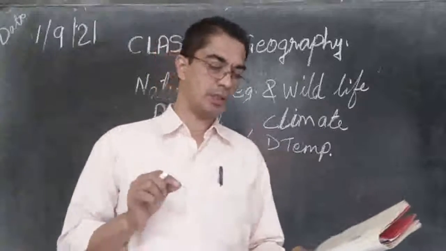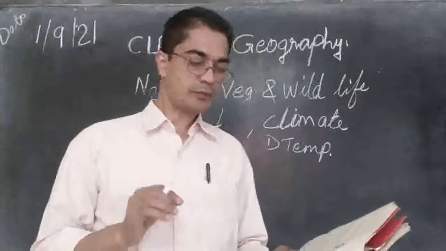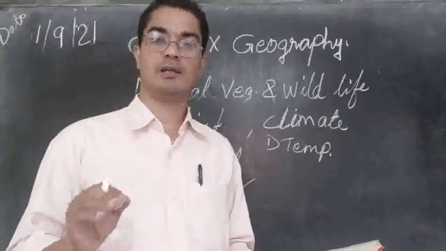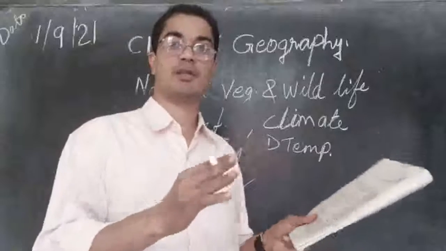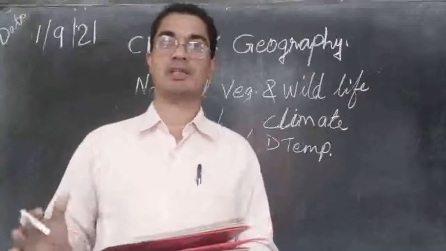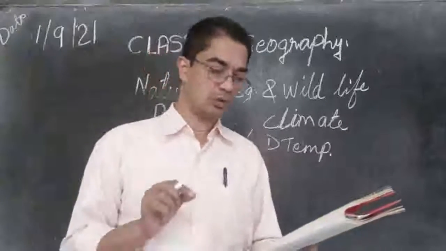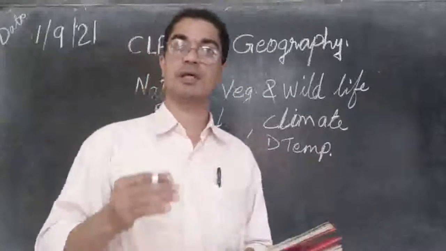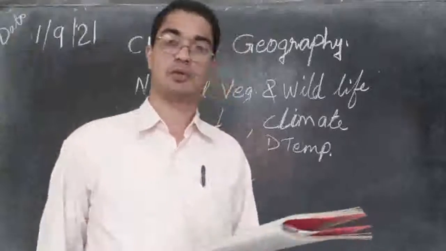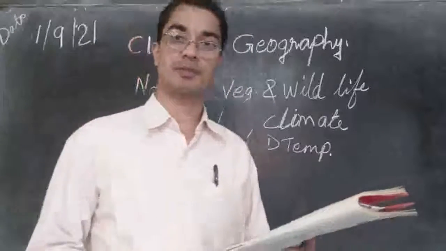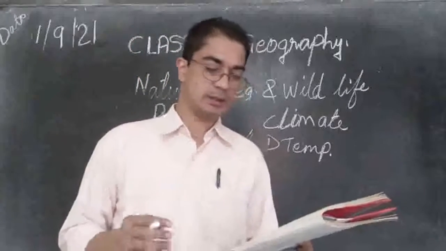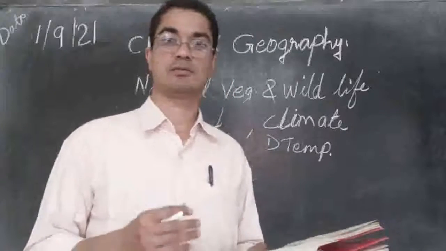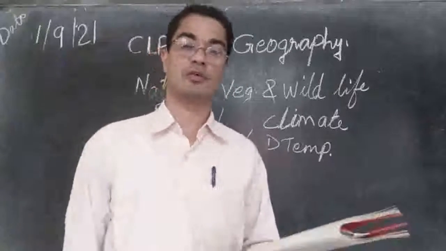Sometimes air is very humid, sometimes air is very dry and so on. So the humidity in the air, then the precipitation, that is the rainfall or the snowfall, that is called precipitation, and the type of soil, that is all affecting the growth of vegetation.